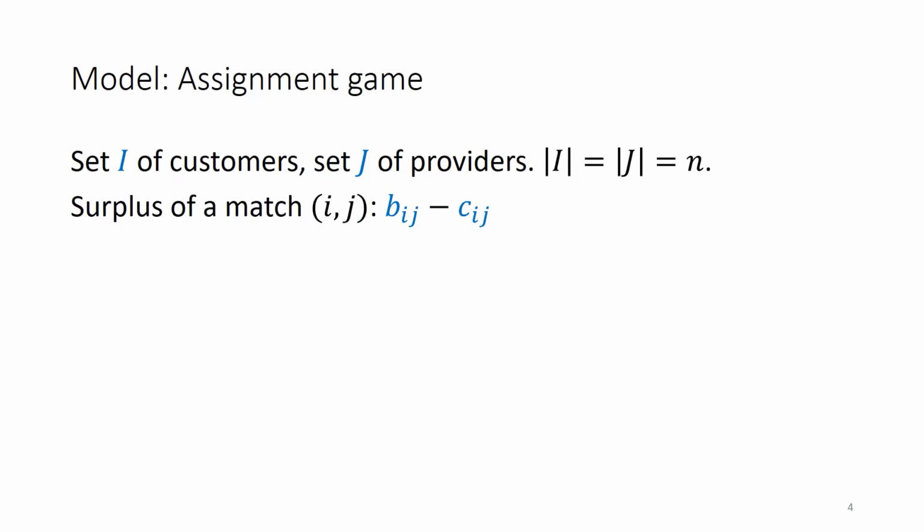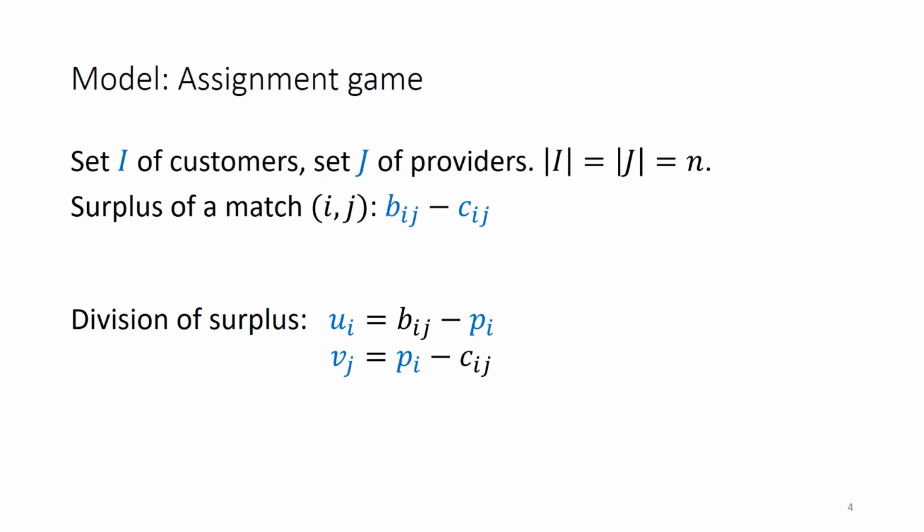The surplus of a match between a customer and a provider is equal to the benefit received by the customer minus the cost incurred by the provider. This total surplus is divided as follows. The customer's surplus U is equal to the benefit minus the payment to the provider. And the surplus of the provider V is equal to the payment minus the cost. All this is in the classical assignment game, which assumes full information.